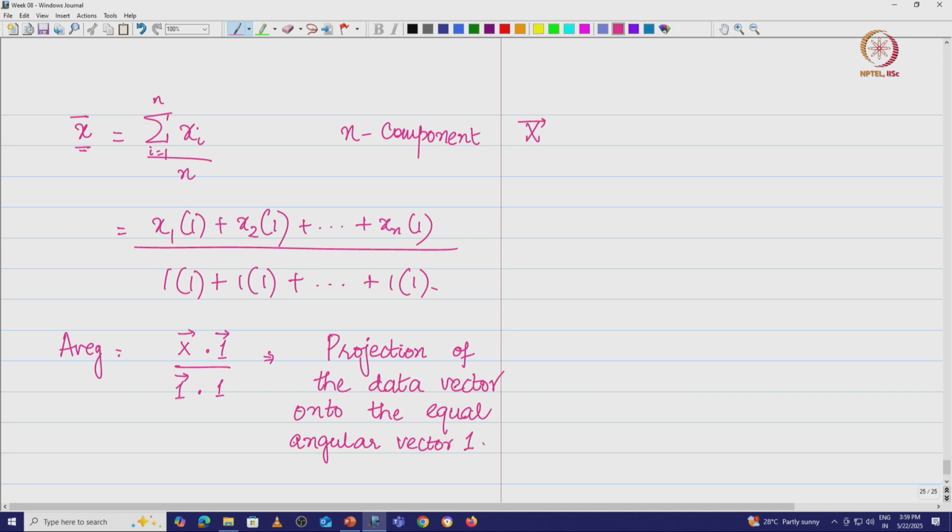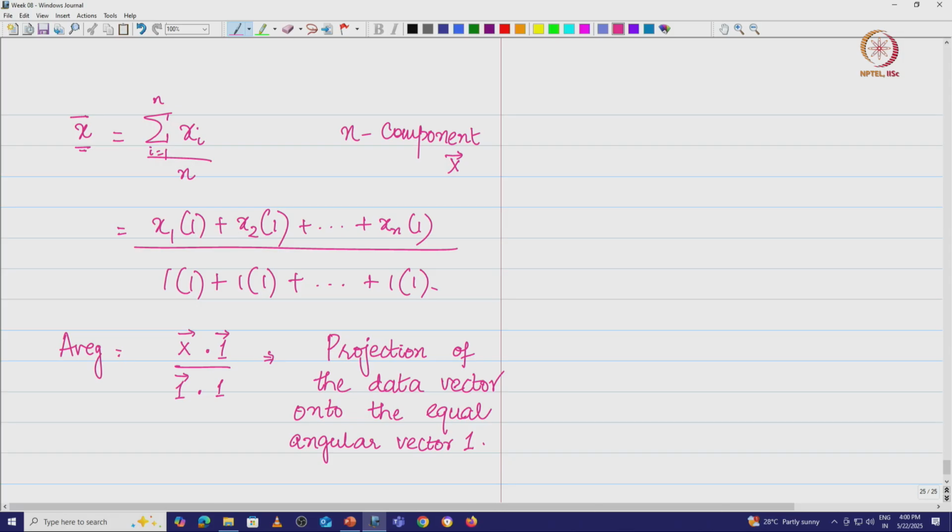So, the sample mean is basically nothing but the projection of the data vector along the direction of a vector whose all components are 1. That is a very interesting finding, which we probably covered in our previous lecture.